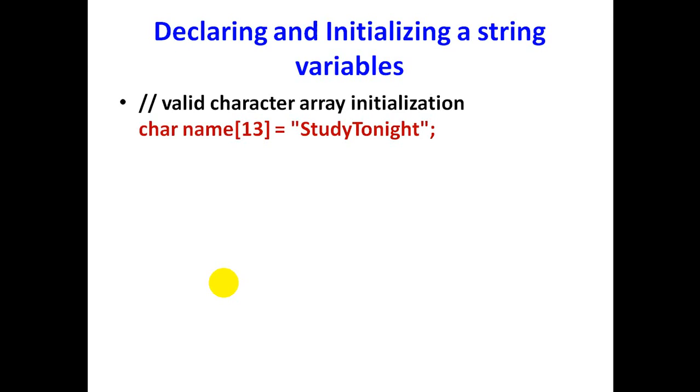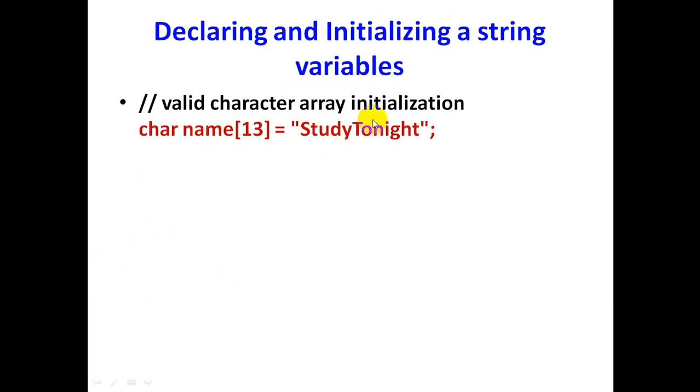Now we will see how to declare and initialize a string variable. So this is one of the valid character array initializations. Here char is a data type, name is the string name, 13 is the size of the array which is represented within square brackets, equals "study tonight".